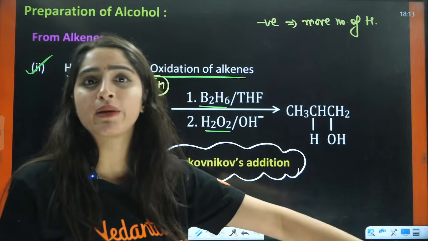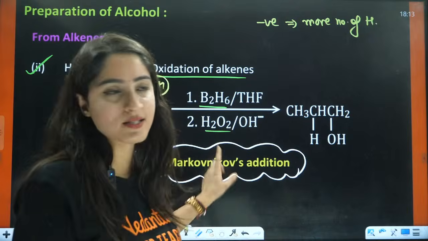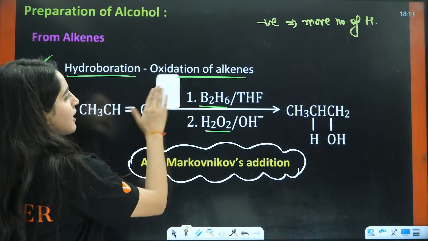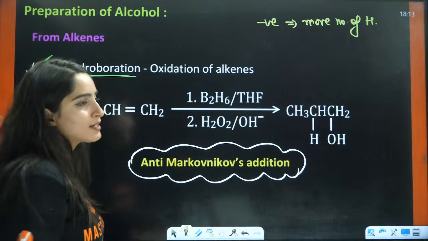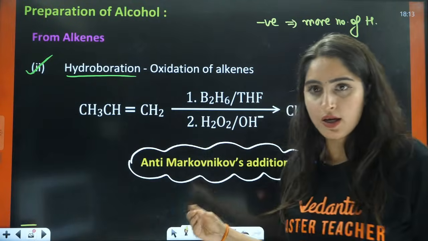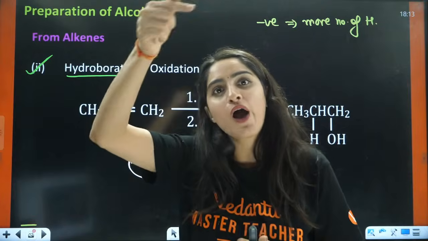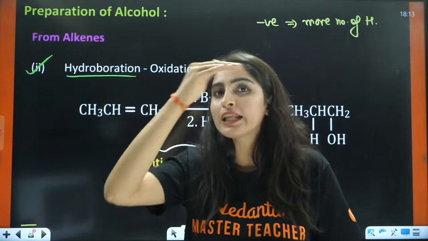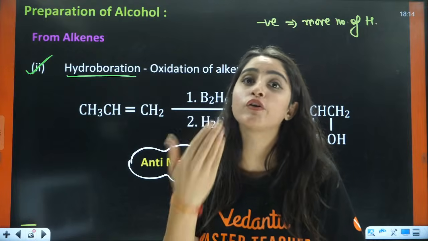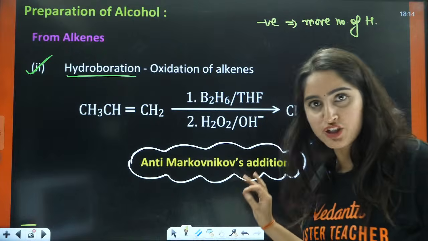Here you don't have to make any carbocation, and you don't have to do any rearrangement in this case. This product is direct, you will directly apply anti-Markovnikov addition here. But when we talk about acid catalyzed, there you have to make the carbocation, then do the rearrangement, then you will form the product. Here you directly apply anti-Markovnikov addition.